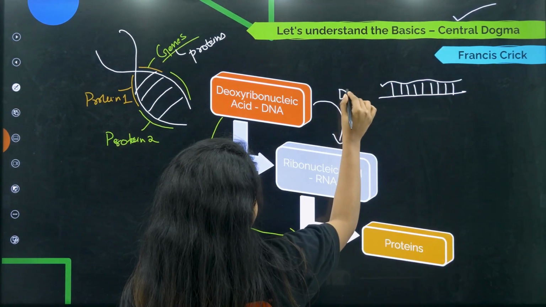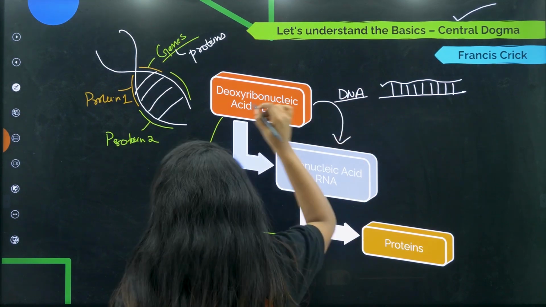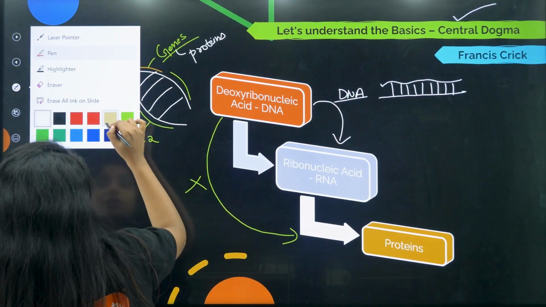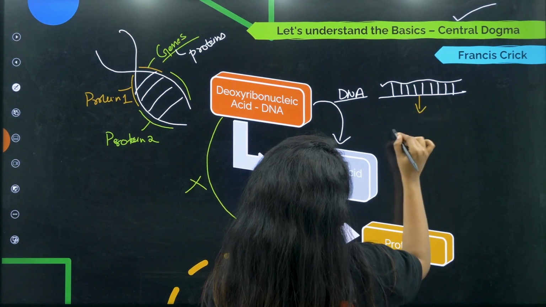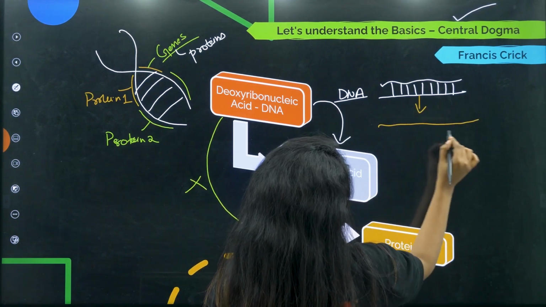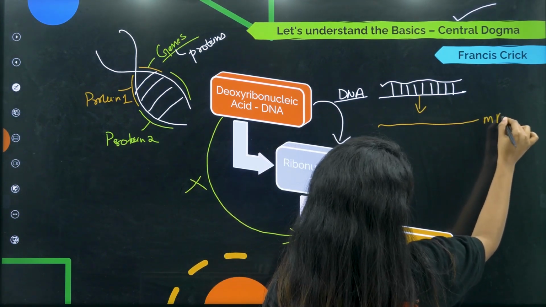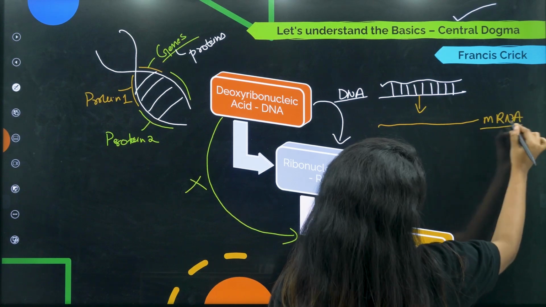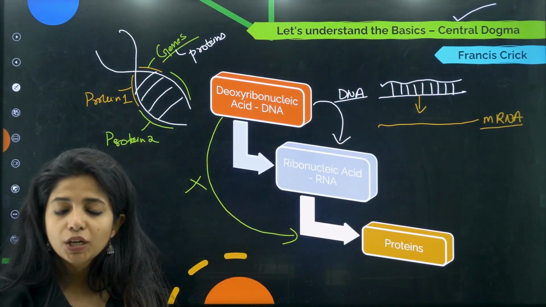Whatever information is there in this DNA, it is transcribed to form an RNA, and this RNA you call as mRNA. M stands for messenger RNA.